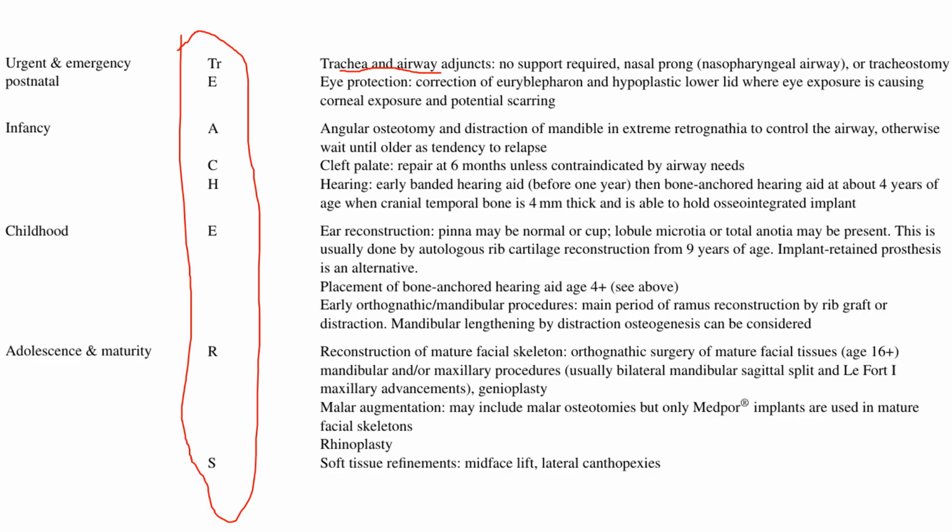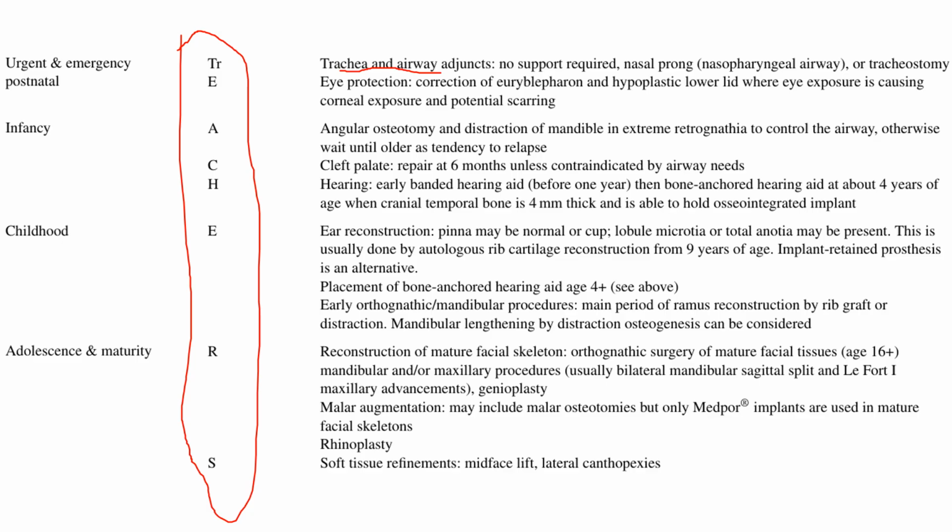The next one is, as we have seen, after 4 years of age, you go for bone anchored hearing aids. So that is also done during the same time. Coming to adolescence or maturity, two things. Very importantly, the reconstruction part, and the second is your soft tissue refinements. Under reconstruction, you go for orthognathic surgery of the mandible, maxilla, or both, and genioplasty, and so on. And also you go for malar augmentations, because malar deficiency is prominent in these patients.